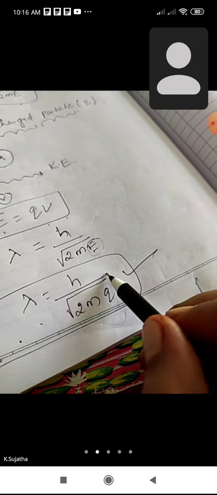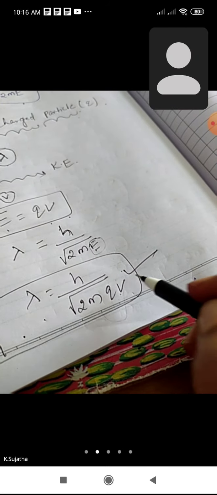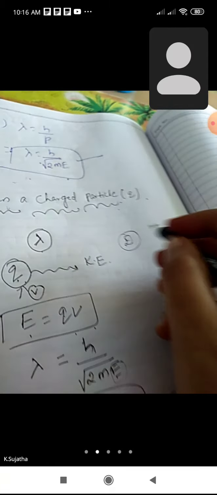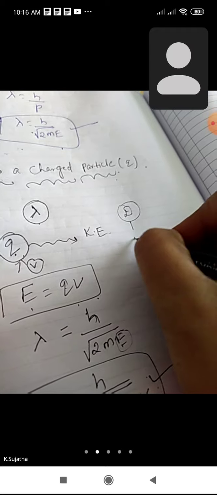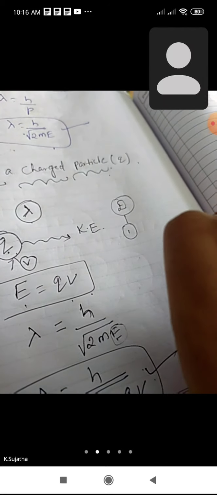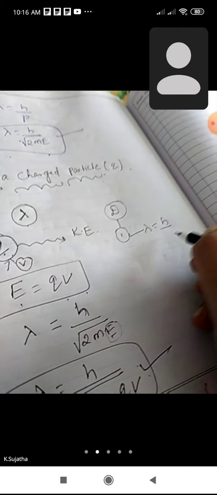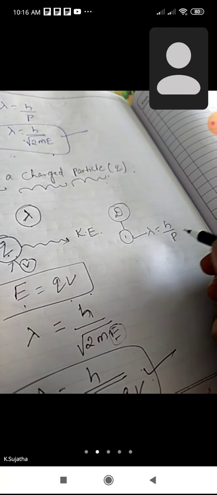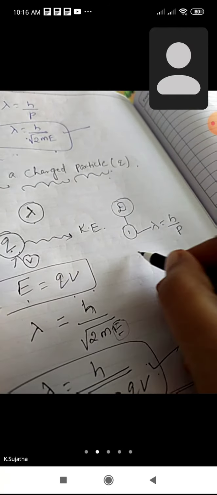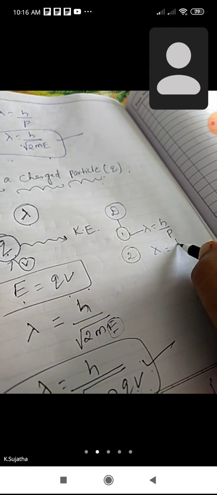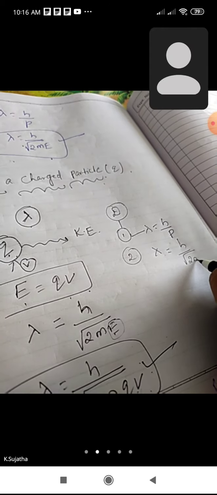So this is another equation. De Broglie found the wavelength of matter in different forms. First we derived it for matter in the particle position, and we derived that lambda is equal to h by under root of 2mE.